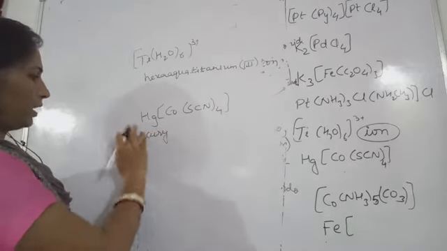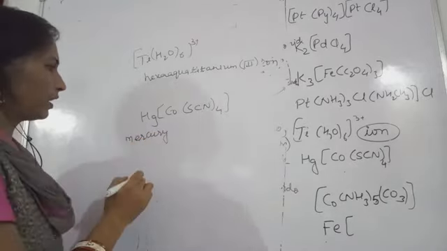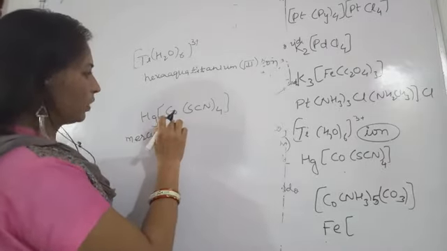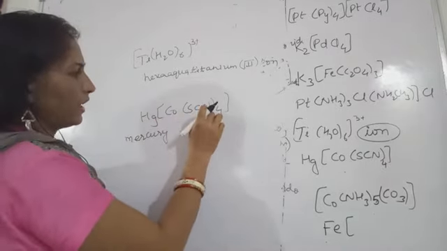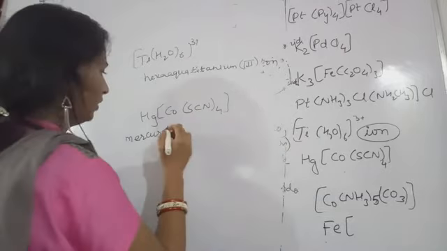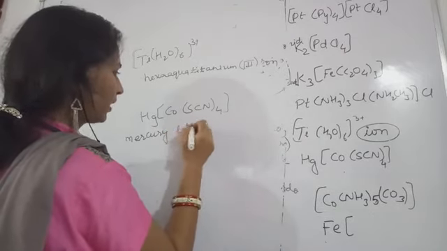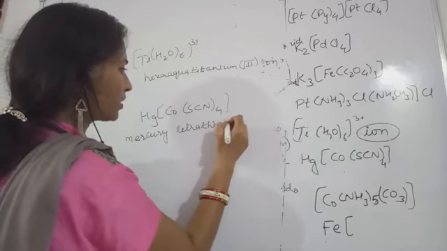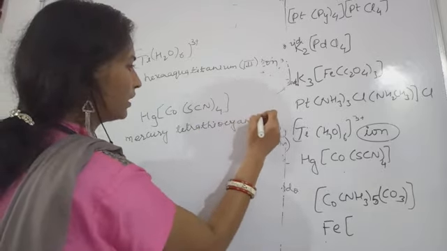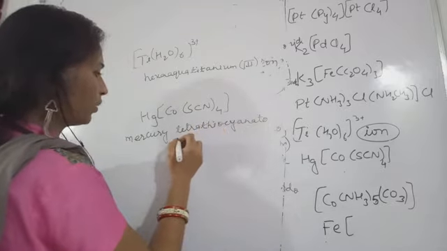Okay, mercury, M will be smaller. So mercury, this is SCN, thiocyanato. Okay, so you write down tetra thiocyanato, tetra thiocyanato, cobalt.